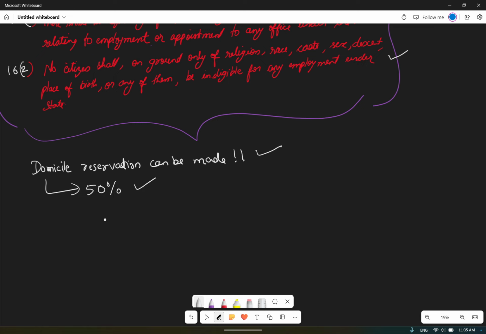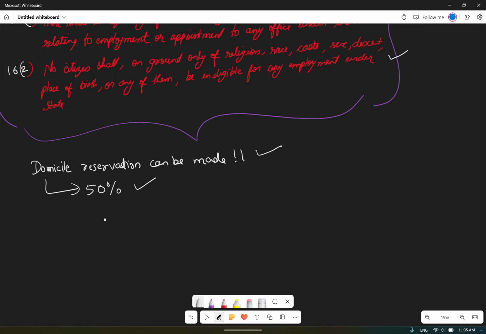For any state, if you require a job, domicile is asked for. Let us suppose I am from the state of Bihar and want to pursue a Bihar government job. I have my home within the state of Bihar, so I will have a domicile of the state.